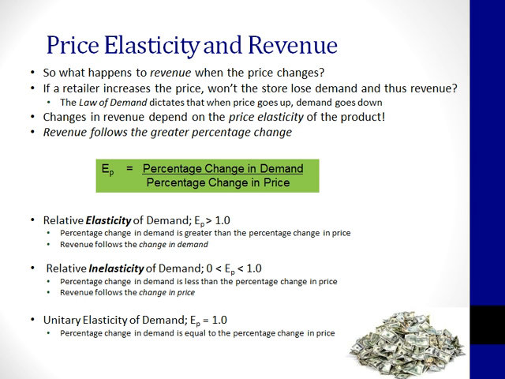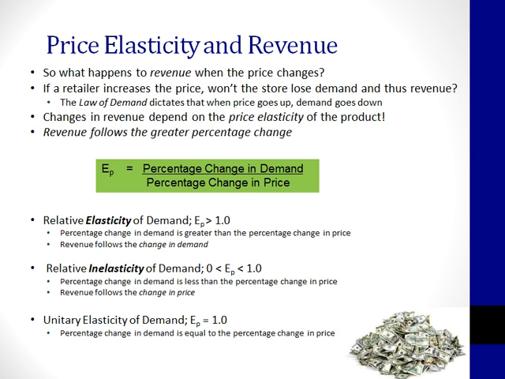So what happens to revenue when the price changes? As the owner or manager of a store, we have to understand the elasticity of our individual products. We already probably know that when we increase the price of our can of peas or toilet paper, demand is going to go down. When we decrease the price, demand is going to go up. So as a manager armed with a pricing gun, what price do we set for our products?